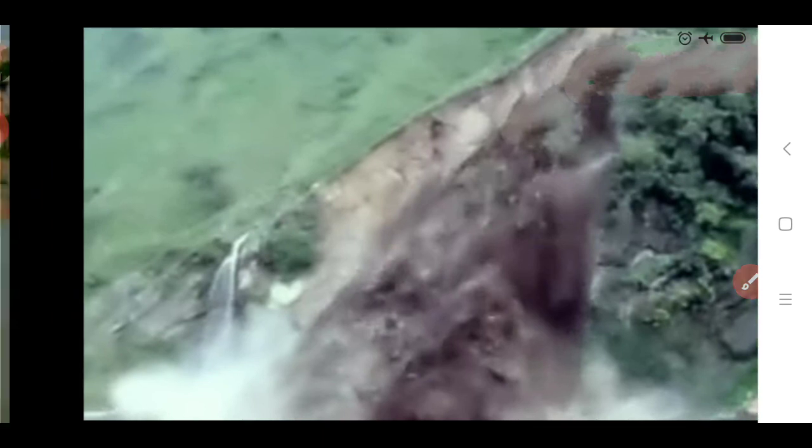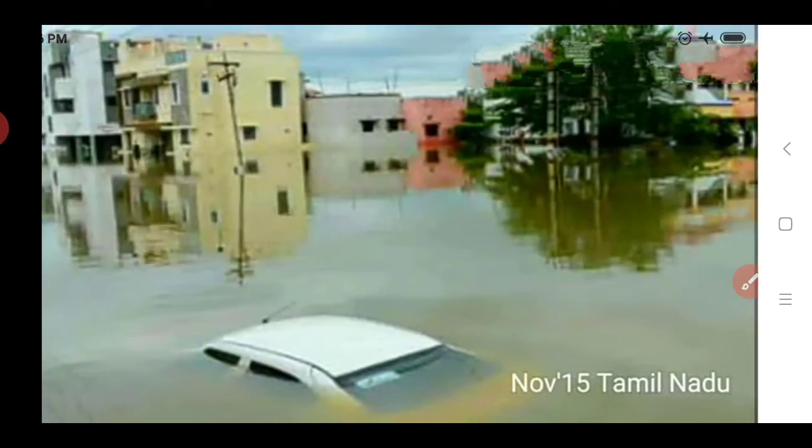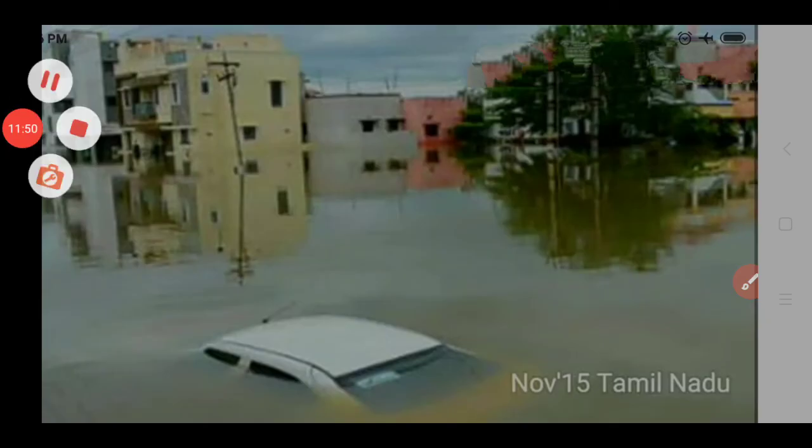If we see the second event, that is in November 2015, many people died due to the flooding caused by heavy rain in Tamil Nadu. So here what happened,